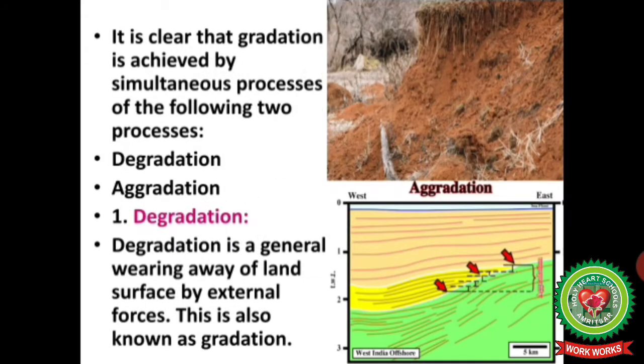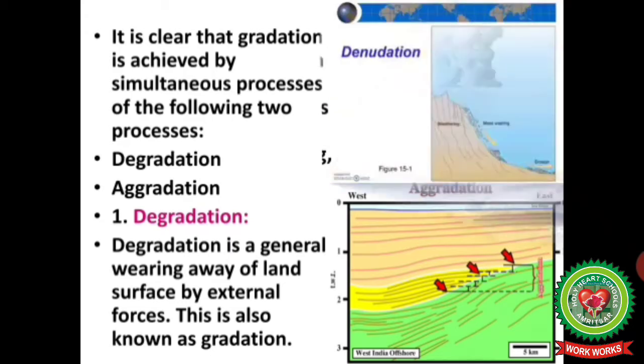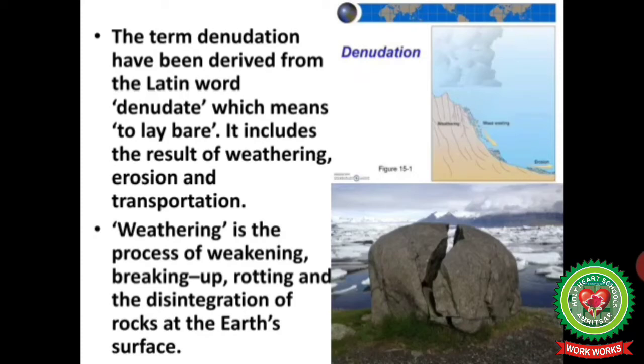It is clear that gradation is achieved by simultaneous processes of the following two processes: degradation and aggradation. Now let us discuss degradation in detail. Degradation is a general wearing down or erosion of land surface by external forces. The term denudation has been derived from the Latin word denudate, which means to lay bare. It includes the result of weathering, erosion and transportation.